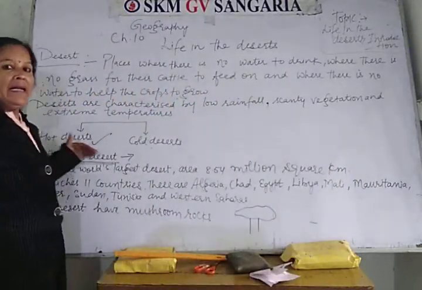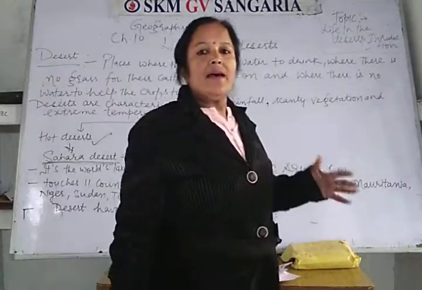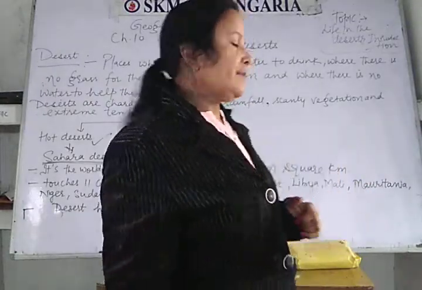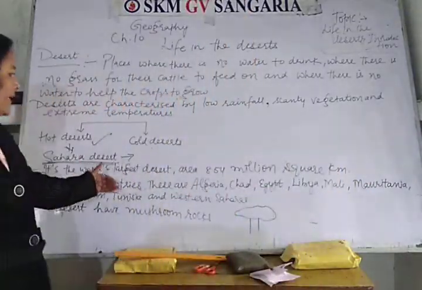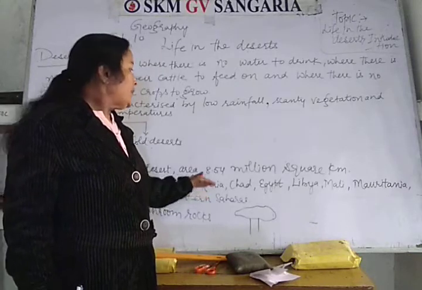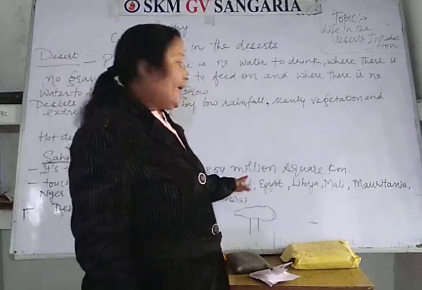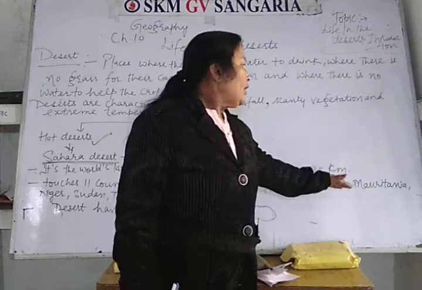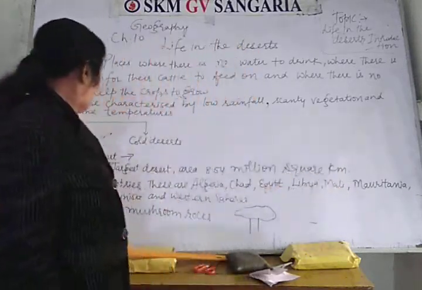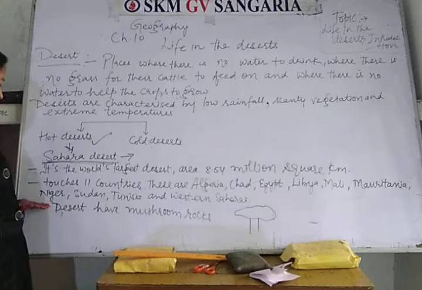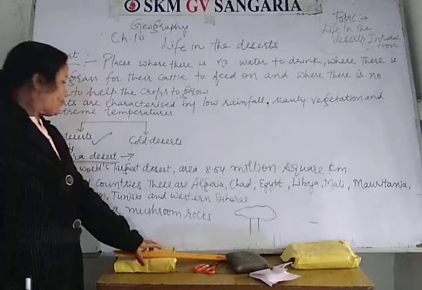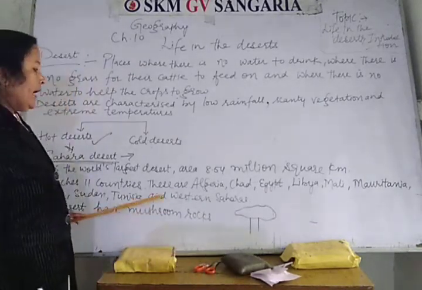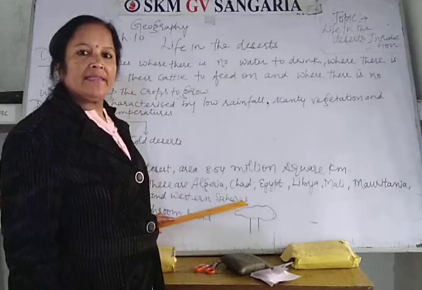And this Sahara Desert touches how many countries? 11 countries. And those countries are Algeria, Chad, Egypt, Libya, Mali, Mauritania, Niger, Sudan, Tunisia, and Western Sahara.